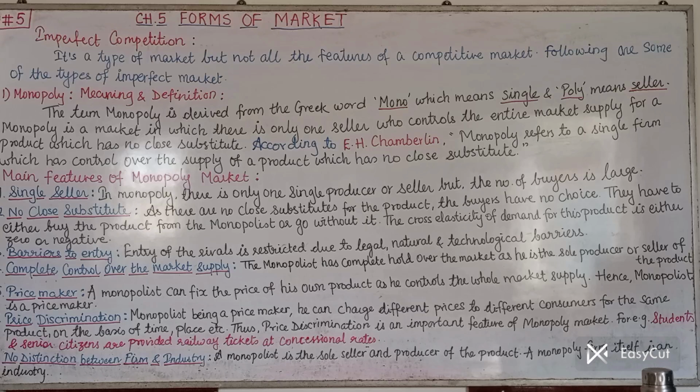Next, point number 3, the third feature, barriers to entry. See, naturally, here you just think logically. Put yourself in the place of the monopolist. If you are the single seller, the single producer for any particular product, then naturally you have entire hold over the market. Then in that case, certainly you would restrict others' entry in your market, because you want to enjoy your position, you want to be the monopolist. Hence, entry of rivals is restricted in the monopoly market due to many factors, maybe legal factors, natural factors, or technological barriers.